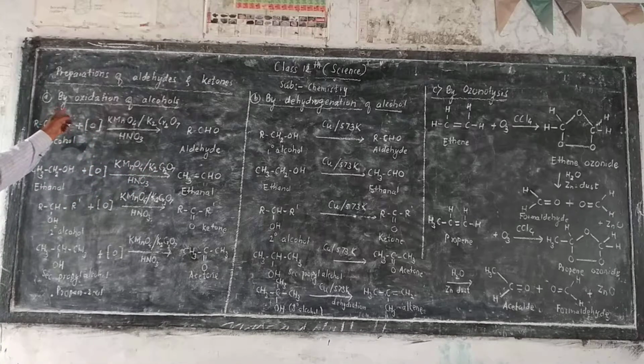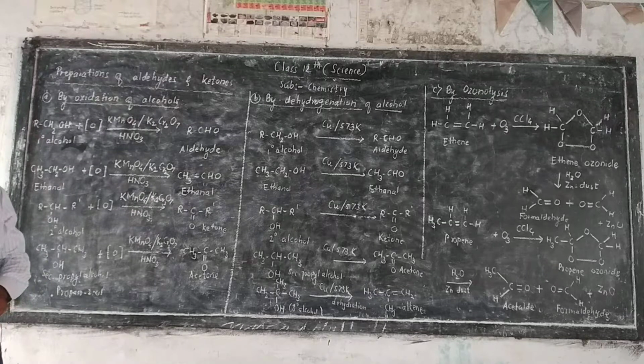So first method is by oxidation of alcohol. Oxidation means addition of oxygen. So here primary alcohol on oxidation in presence of potassium permanganate or potassium dichromate in presence of acid like nitric acid or sulfuric acid gives aldehydes.